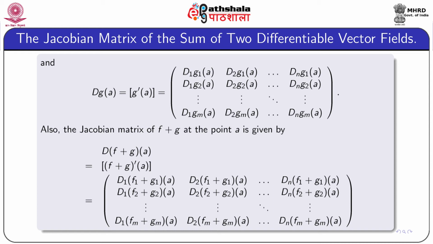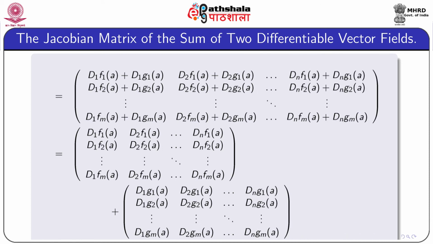Also, the Jacobian matrix of f plus g at that point a is given by d(f plus g)(a), that is (f plus g)'(a), equal to the m by n matrix whose first row goes as follows: d1(f1 plus g1)(a), d2(f1 plus g1)(a) up to dn(f1 plus g1)(a). The other rows come in a like manner.